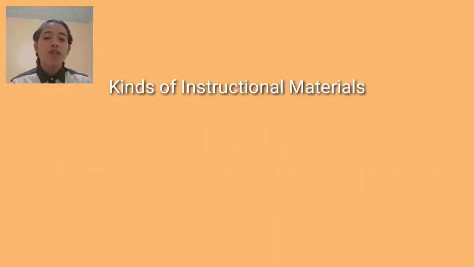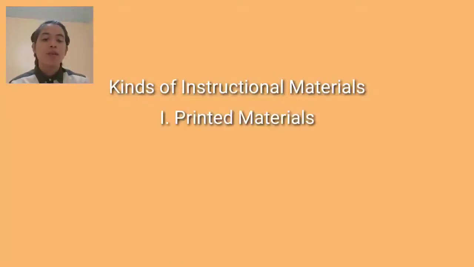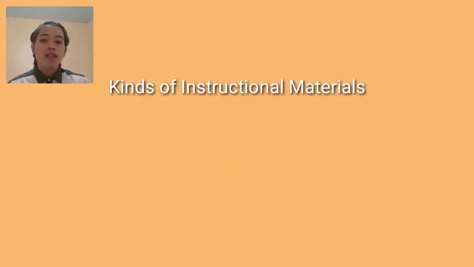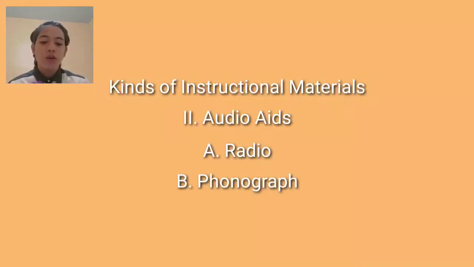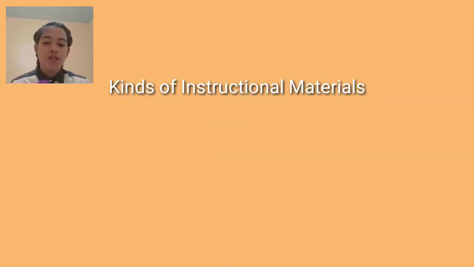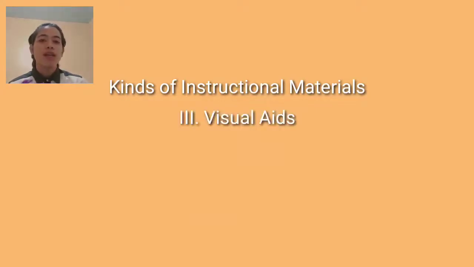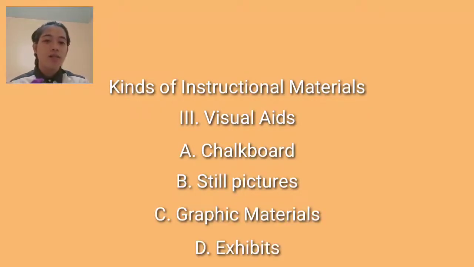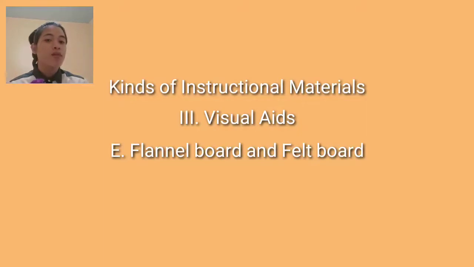There are also various kinds of instructional materials. First one is the printed materials. It includes textbooks and supplemental materials. Second one is audio aids. It includes radio, phonograph, and tape recorders. The third one is visual aids. It includes chalkboard, still pictures, graphic materials, exhibits, flannel board and felt board, and objects.